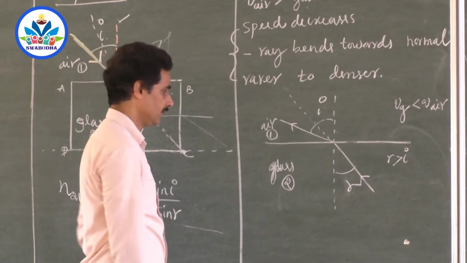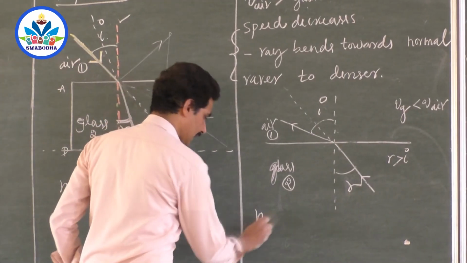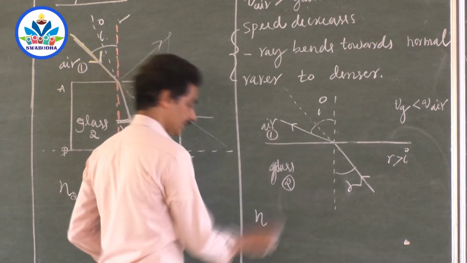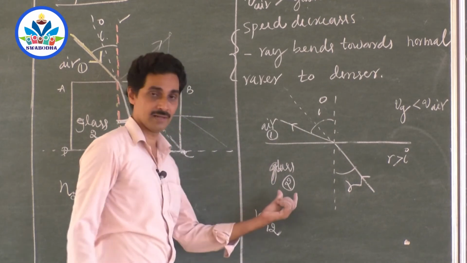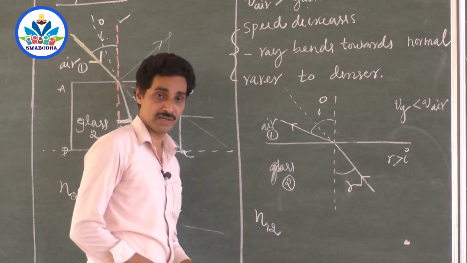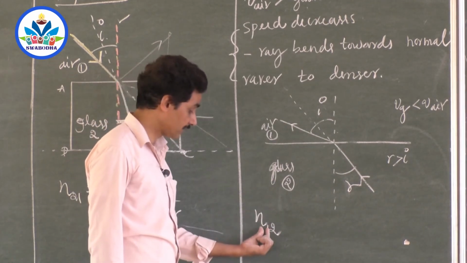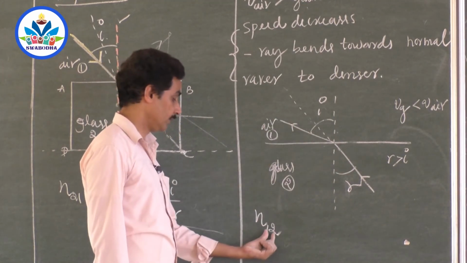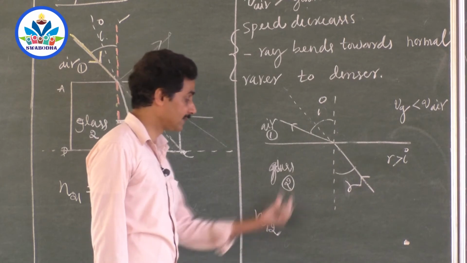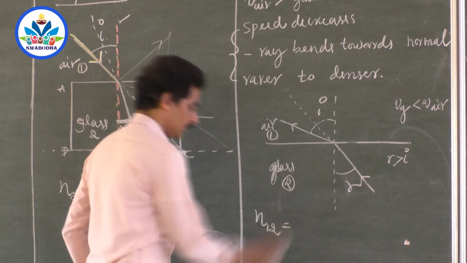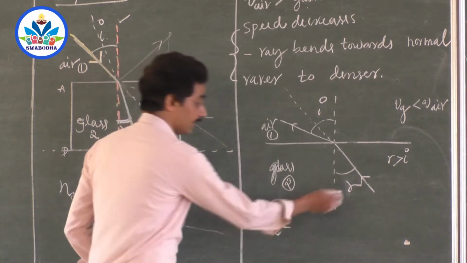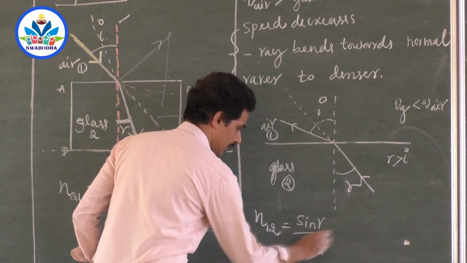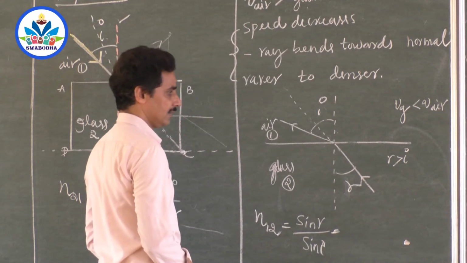Now the refractive index of the second medium where the refraction is occurring, that is here, with respect to the first, here, I am writing in the reverse way now. The refractive index of the medium where the ray is undergoing refraction, here, with respect to the medium where it is incident, here, is equal to sin R by sin I. Here the angle of incidence is R. That is a constant, right?